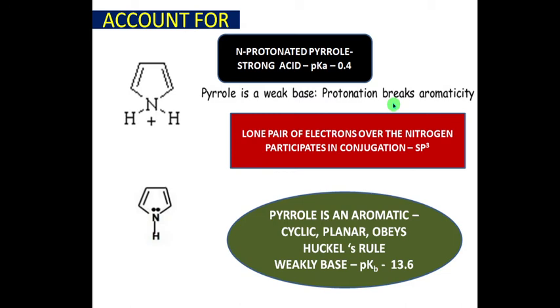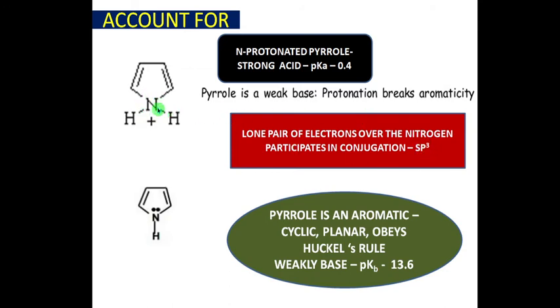So as a whole, in pyrrole here, 2 double bonds are present and there is a lone pair of electrons, which makes the entire thing conjugated, a cyclic conjugation obeying the 4n plus 2 pi electrons, so pyrrole is aromatic. Whereas protonation involves the lone pair of electrons over the nitrogen, which makes the nitrogen sp3 hybridized.